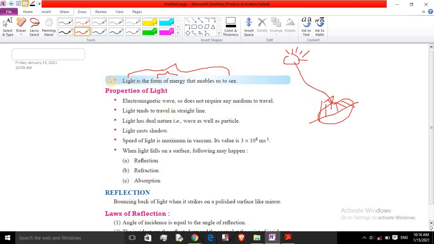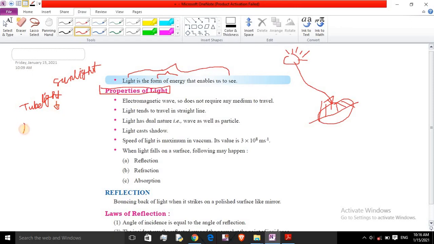Light has some properties associated with it. We can say it is sunlight, or it is a tube light, which is produced from electrical energy.